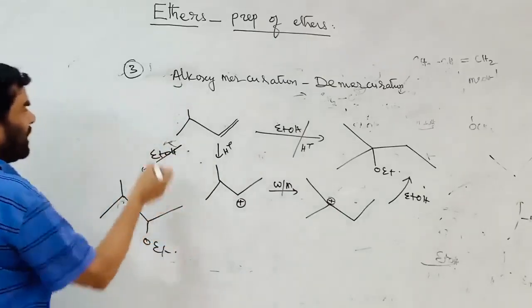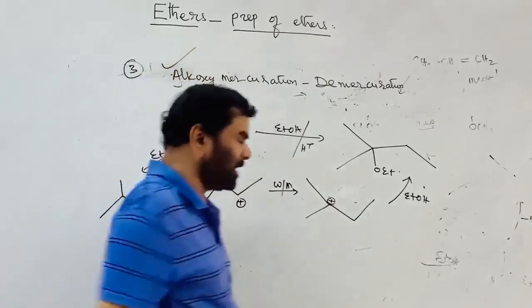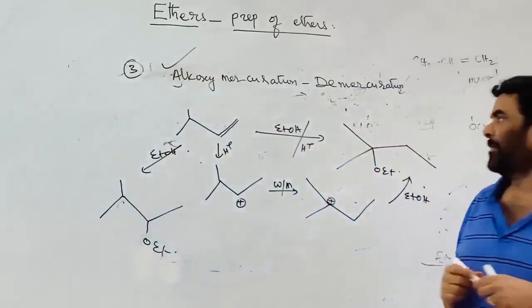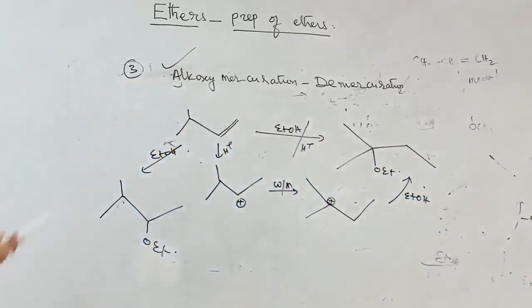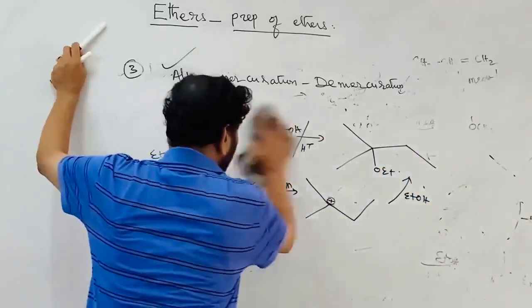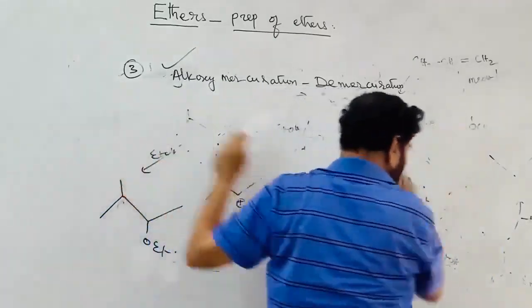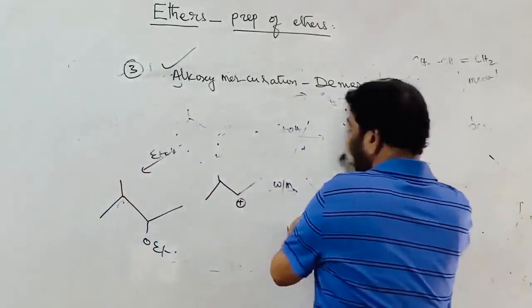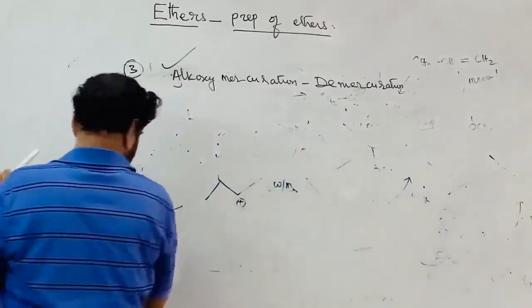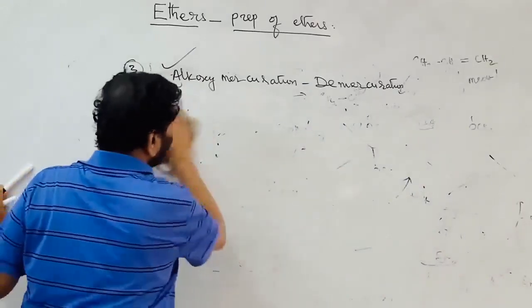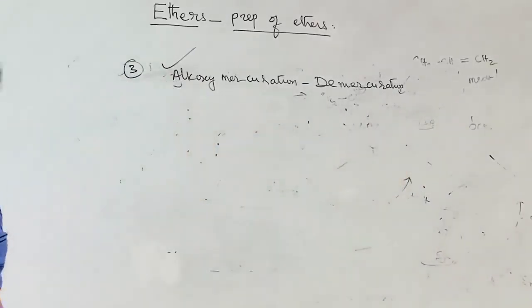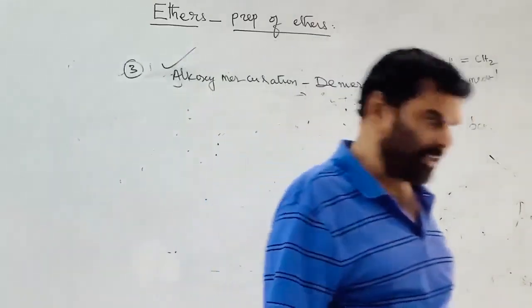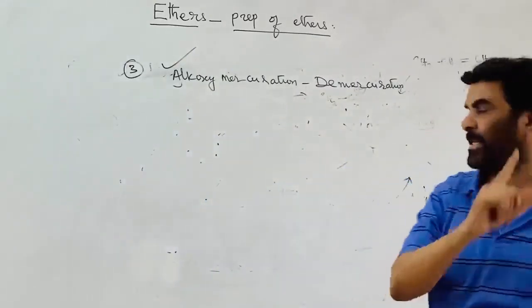So to avoid the rearrangement, alkoxymercuration demercuration is used. Here in this method, a given alkene is treated with alcohol in the presence of mercuric acetate.